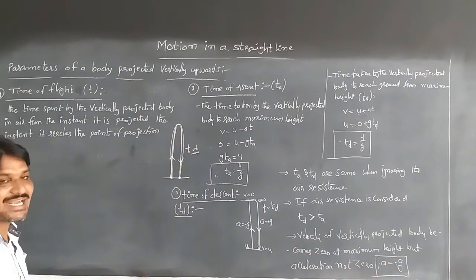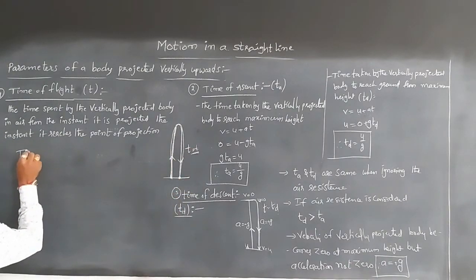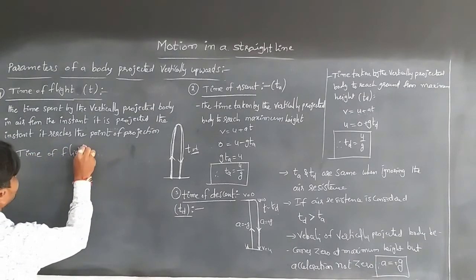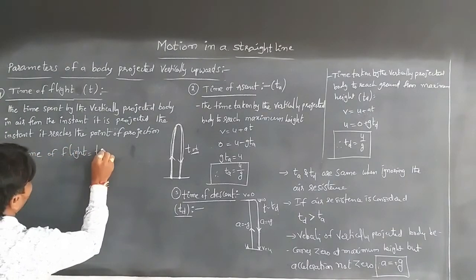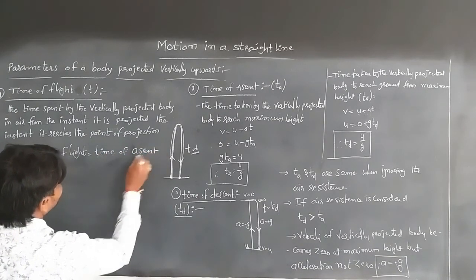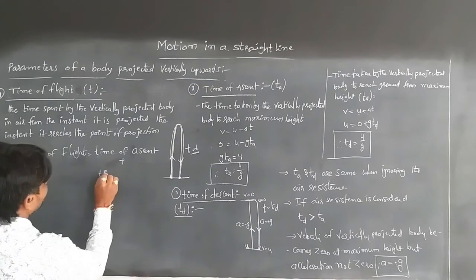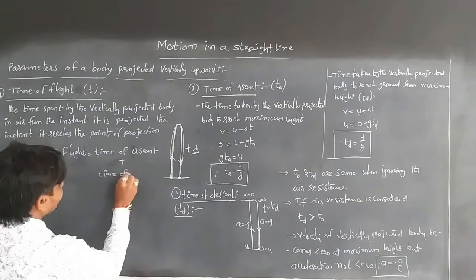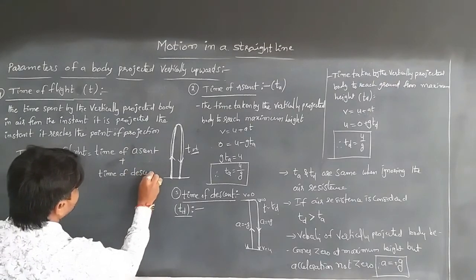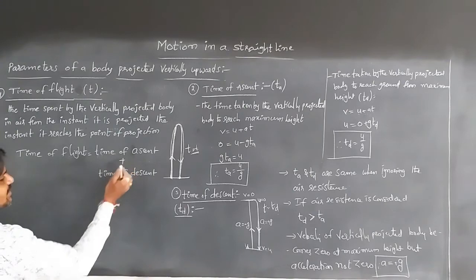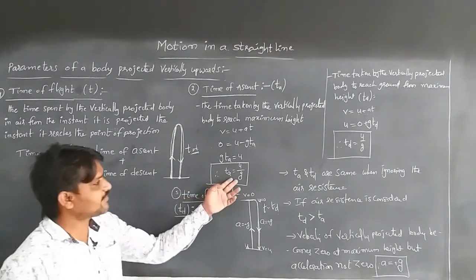So the time of flight is equal to time of ascent plus time of descent. We know the formulas for both.